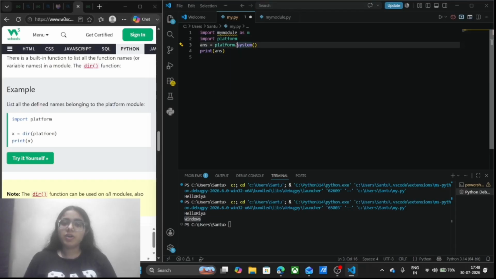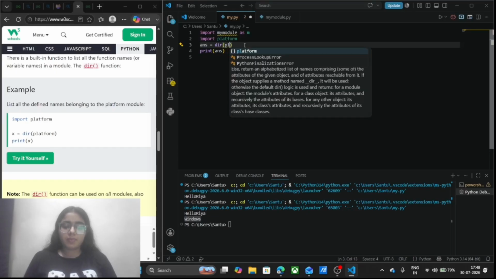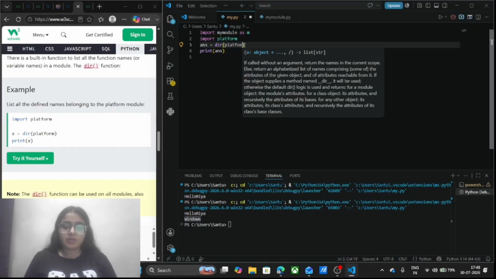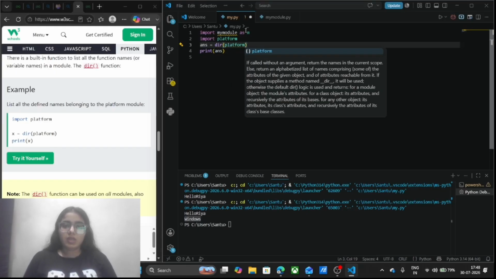I have imported the platform module. The dir function is also going to operate on the platform module itself. So for the dir function, I have to write dir and in the brackets platform, and simply run this.